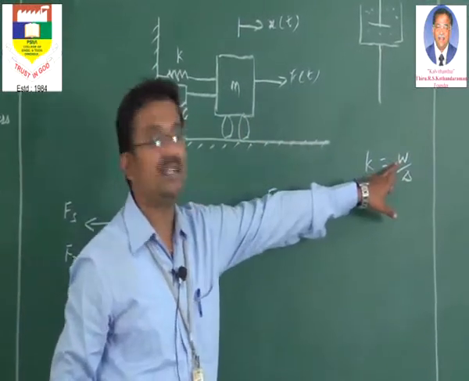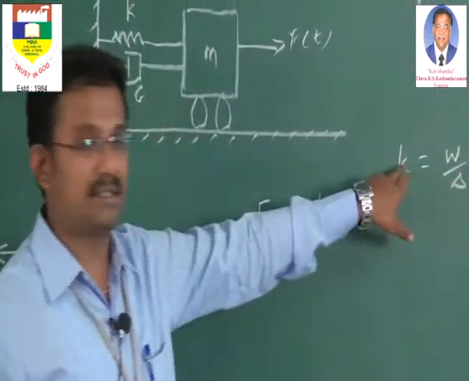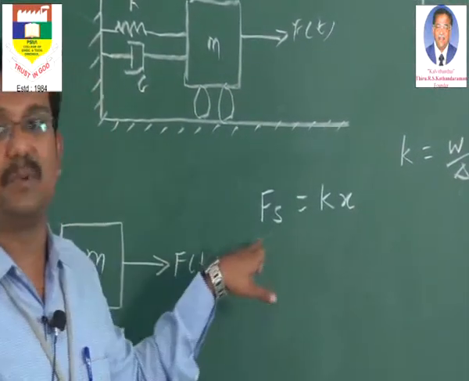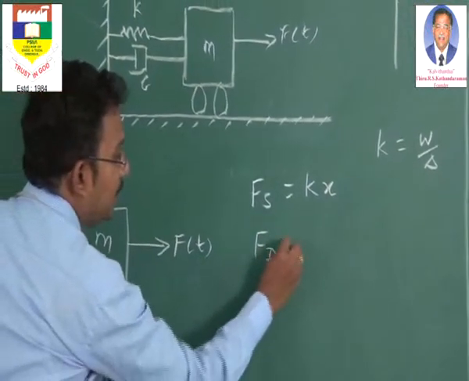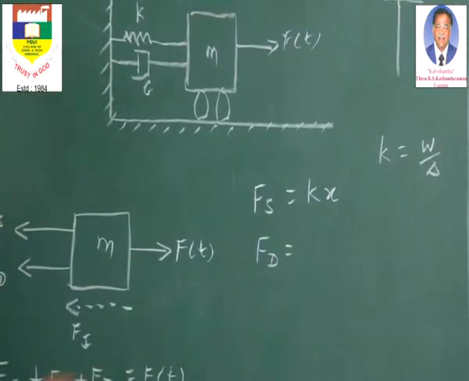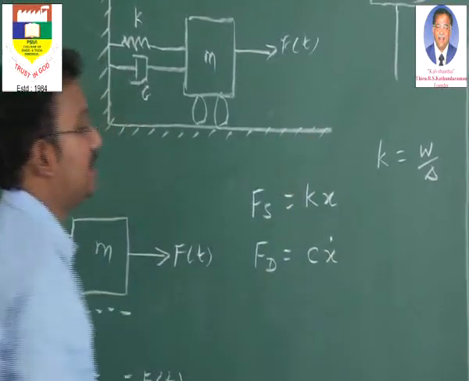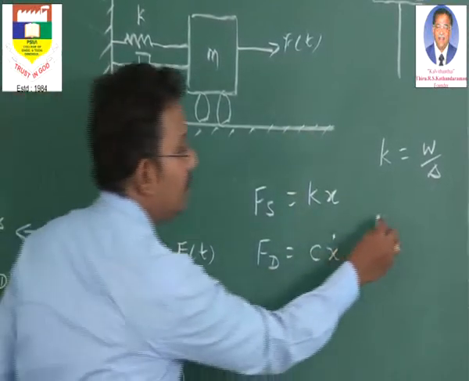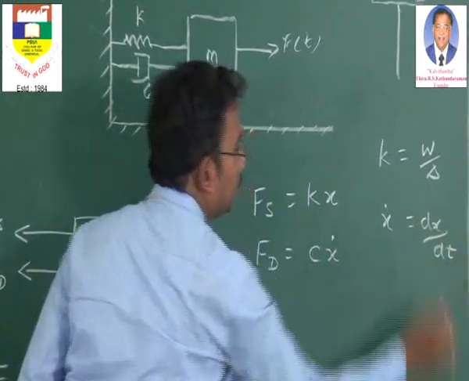Now what is this W? It is nothing but the weight or the force. So W is nothing but k into x. That is what is given here as the spring force. Now coming to the damping force, which we have already defined, it is the damping coefficient into the velocity, that is x dot. Here we have to define what this x dot is. x dot is the rate of change of displacement.